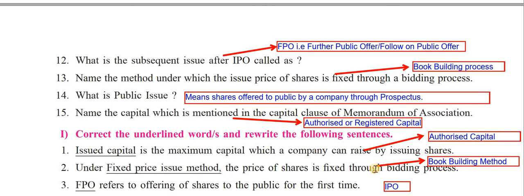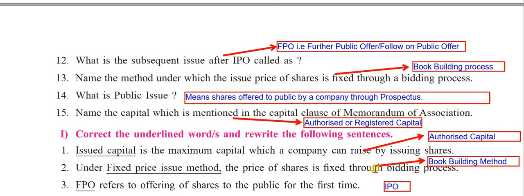Then name the method under which the issue price of share is fixed through bidding process. Bidding process, children, the answer is book building process. Remember this because it is a very, very important topic as well. What is public issue then? Public issue means shares offered to public by a company through prospectus.